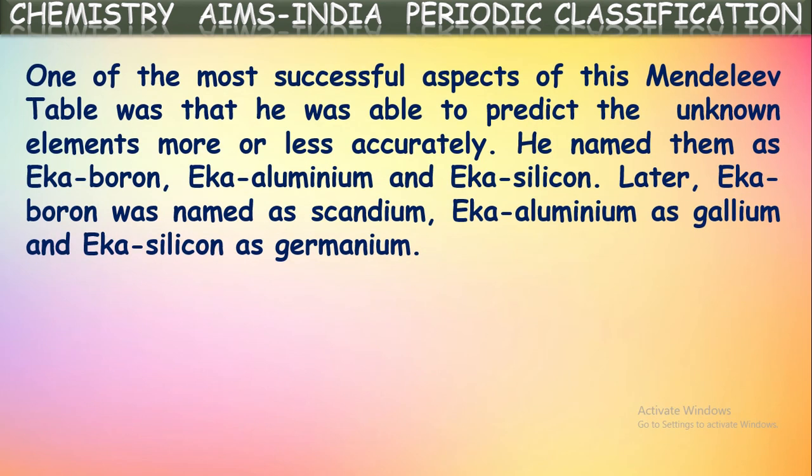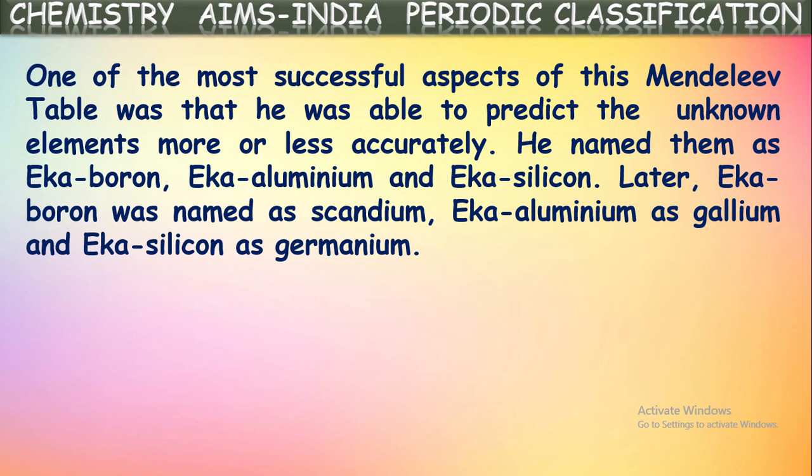One of the most successful aspects of Mendeleev's periodic table was that he was able to predict the unknown elements more or less accurately. Not only did he arrange all the available elements into one table, he could predict some elements which they didn't know yet, the elements which were still to be found. For those elements also, he predicted certain properties, and he left some places in his periodic table.